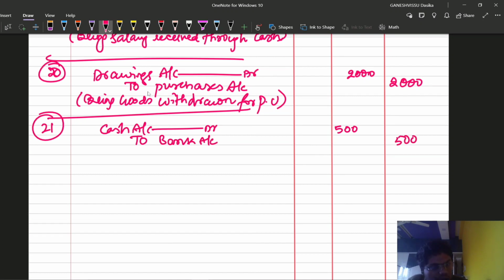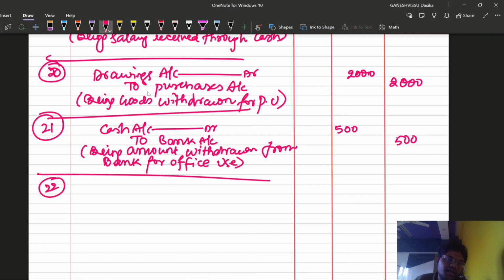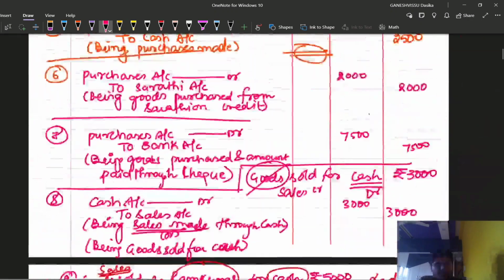5000 rupees amount. Narration: you can write the same transaction directly here, being amount withdrawn from bank. And of course in narration you can mention that it is for office purpose or for office use. Now comes the 22nd, the last but one transaction.